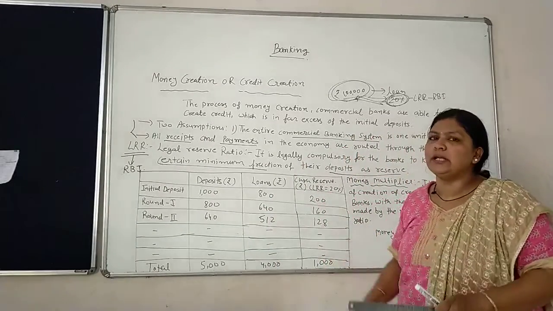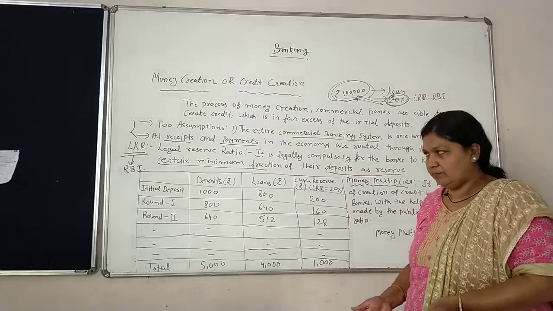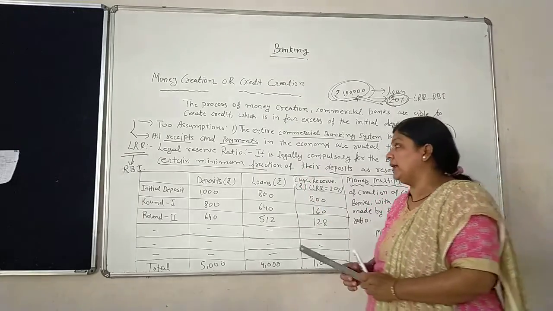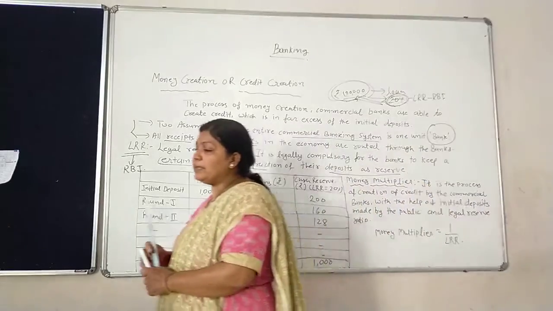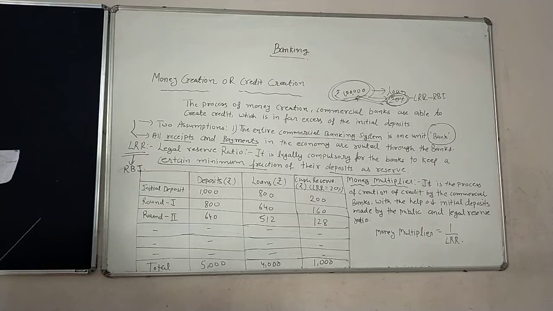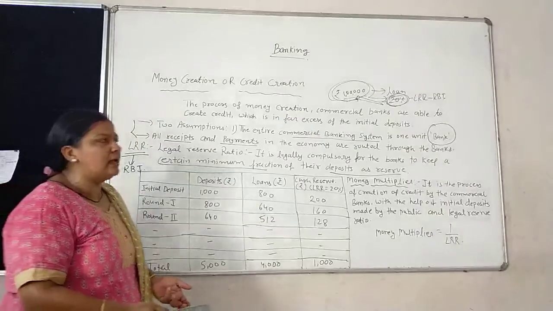All depositors do not come to the bank at a time and demand the deposit. ठीक है? सारे कस्टमर एक साथ आके अपना पैसा नहीं मांगने वाले. So 100% of deposits cannot be taken as a reserve by a commercial bank. There is a constant flow of new deposits into the bank, and that is the assumption also, and that is practical too.